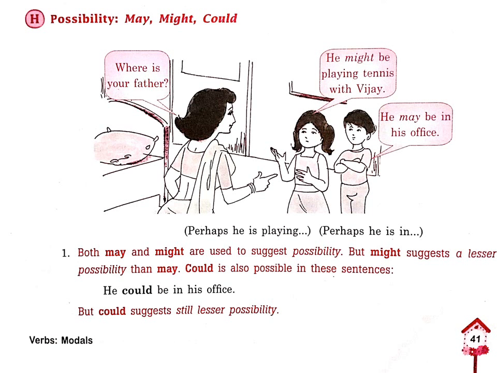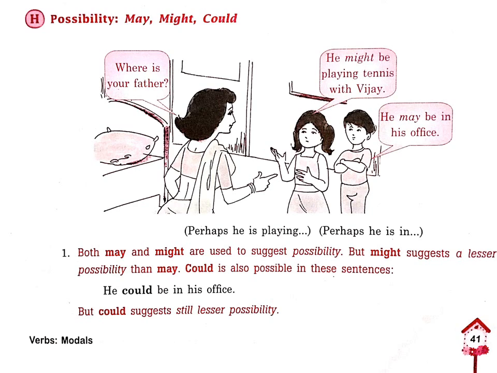Possibility: may, might, could. Where is your father? You see in the picture. Now, the first child is saying he might be playing tennis with Vijay. The second one is saying he may be in his office. Perhaps he is playing, perhaps he is in. Like this we are talking, right?